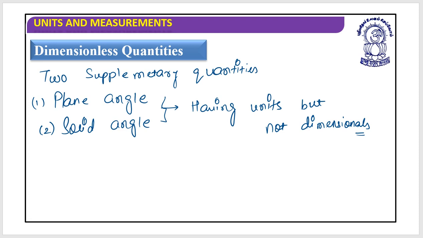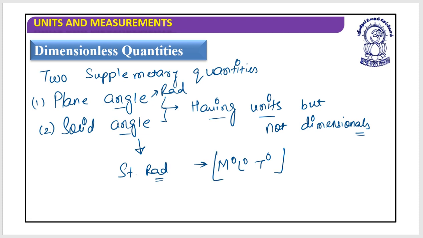Otherwise, a quantity that does not have a unit does not have dimensions. But these two have units. Remember the unit of plane angle, what would it be? It would be radian. The unit of solid angle is steradian. But these do not contain any dimensions. So they are m0, l0, t0. These two are the second category of dimensionless quantities.